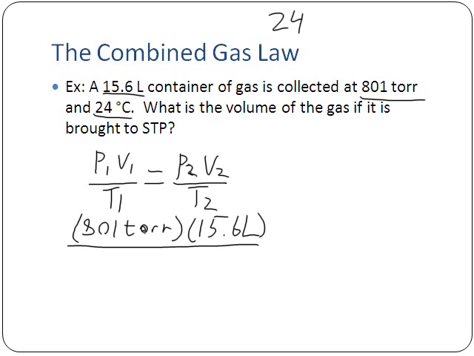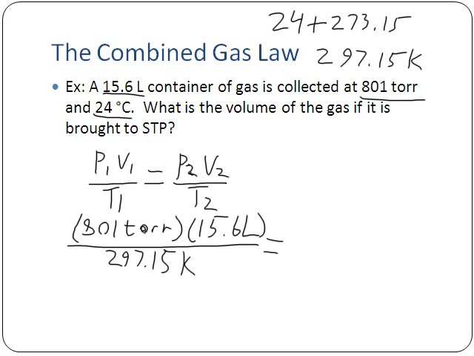So 24 degrees C plus 273.15. If you need calculators, go ahead and take them out. We get 297.15 Kelvin for this. And so on the bottom, 297.15 Kelvin goes down there.